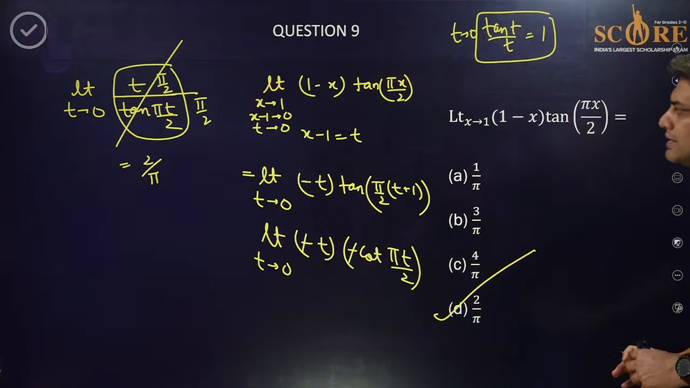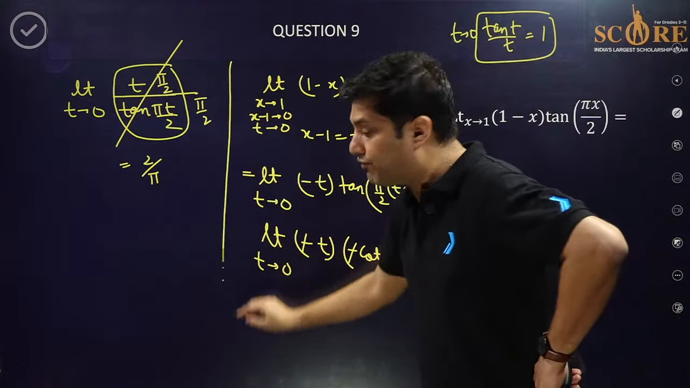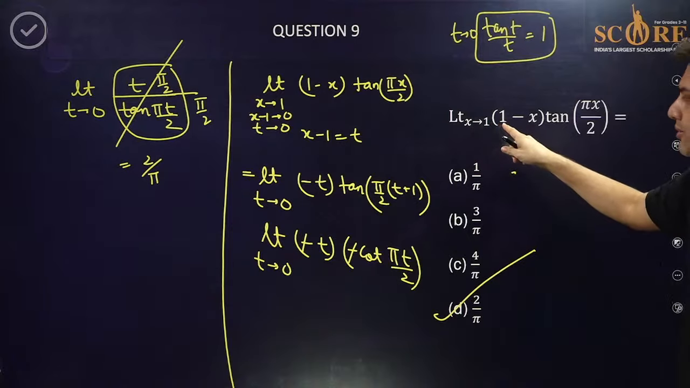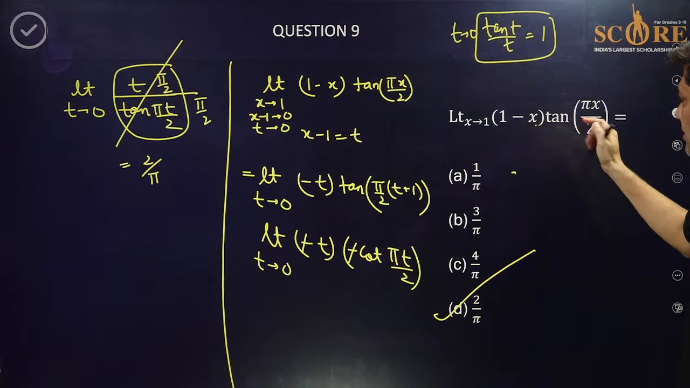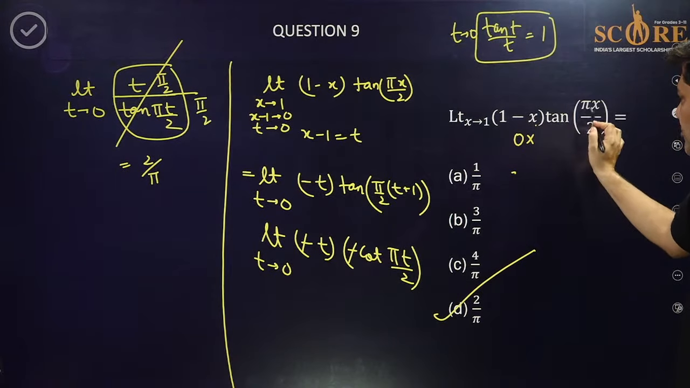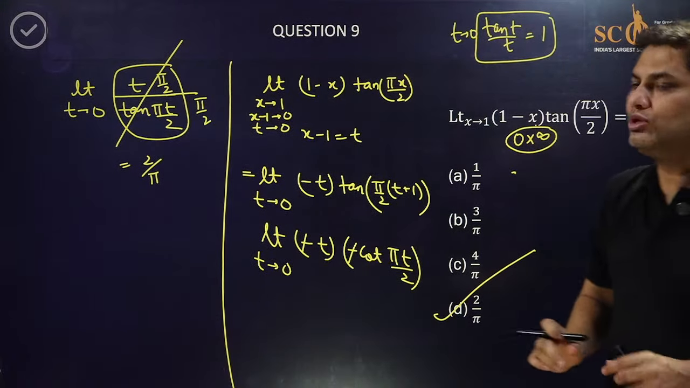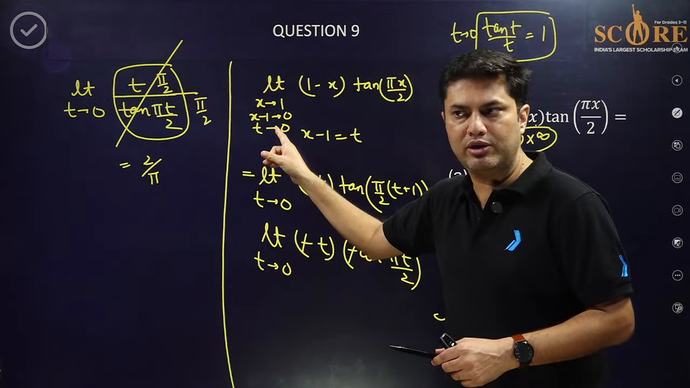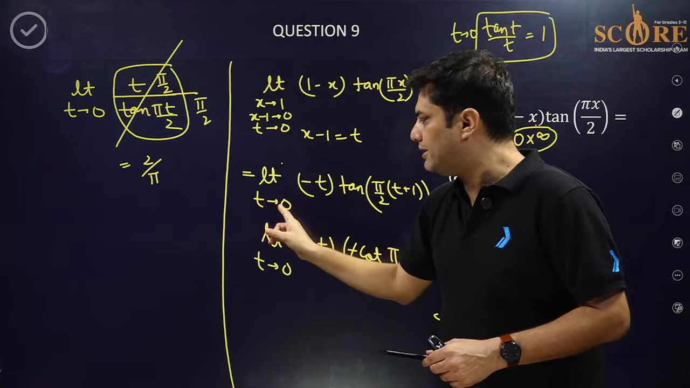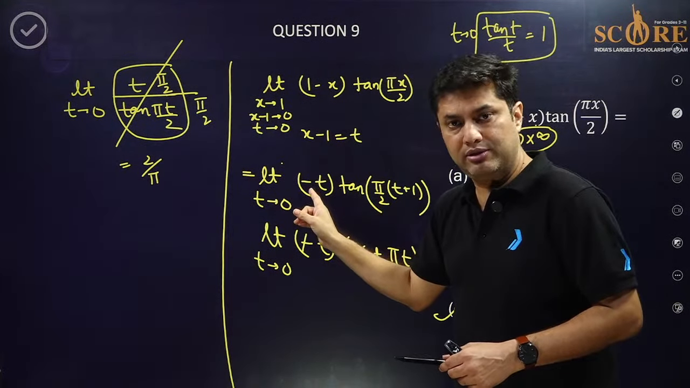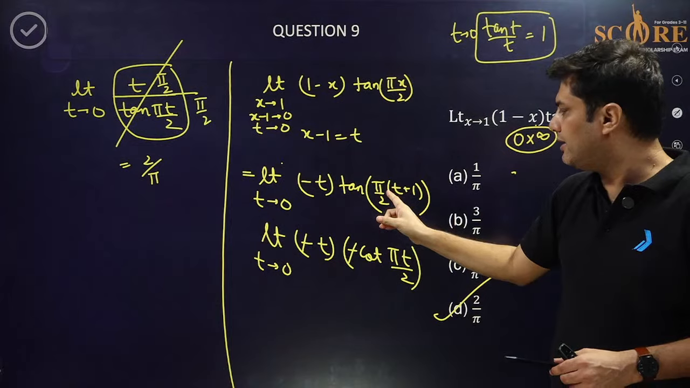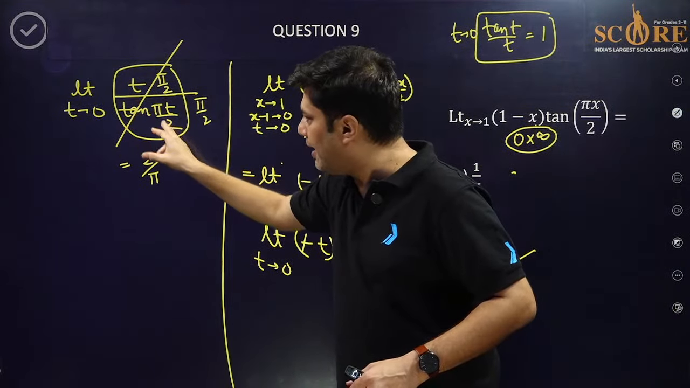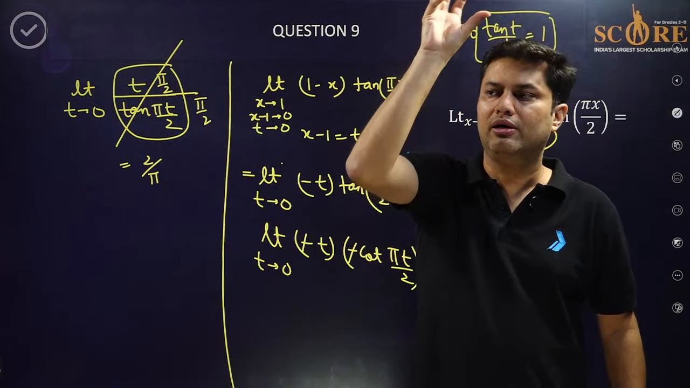So just try to understand that in this kind of limit, limit x tending to 1, (1 minus x) into tan, this form is 0 into infinity form if you put x = 1 here. So in these kind of questions, what you do is you take x minus 1 as t, because t should tend to 0 then. So limit t tending to 0, this becomes minus t. This becomes tan (90 plus theta), which is minus cot theta, minus minus cancels. So t upon tan pi t by 2. So you have to use that formula.